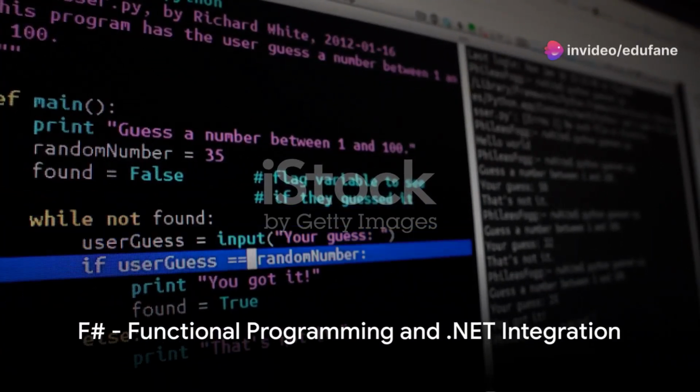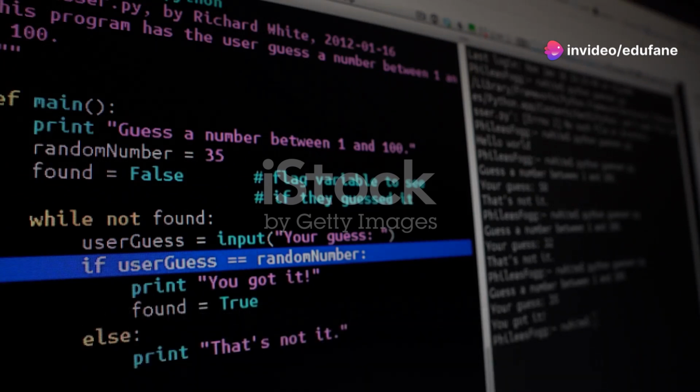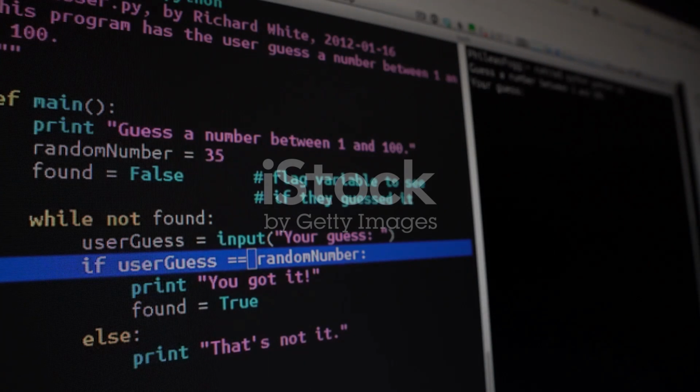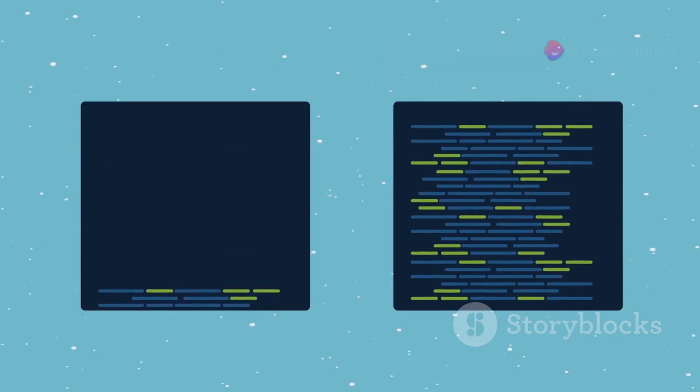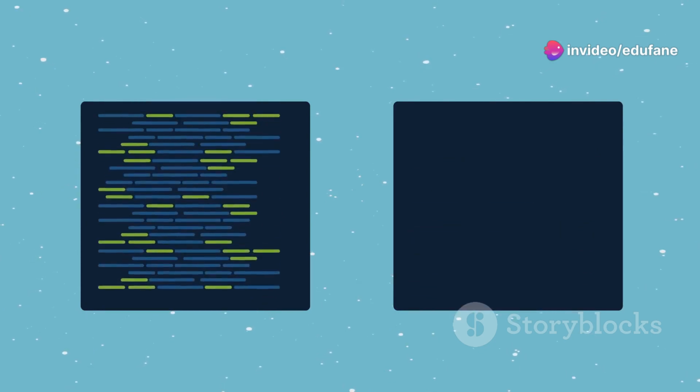Switching gears, F# emerges from a different lineage. Developed by Microsoft Research in the mid-2000s, F# is a member of the ML family of languages and draws heavily from OCaml. It's primarily a functional programming language, but supports object-oriented and procedural programming.